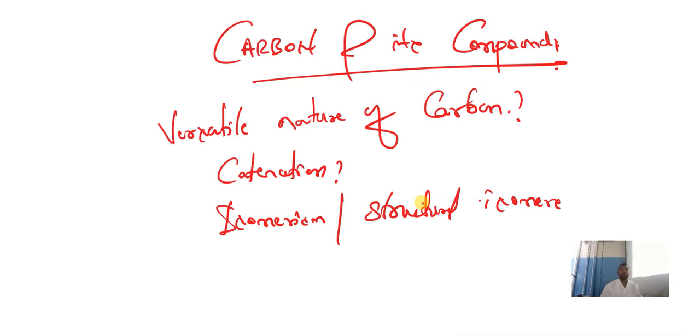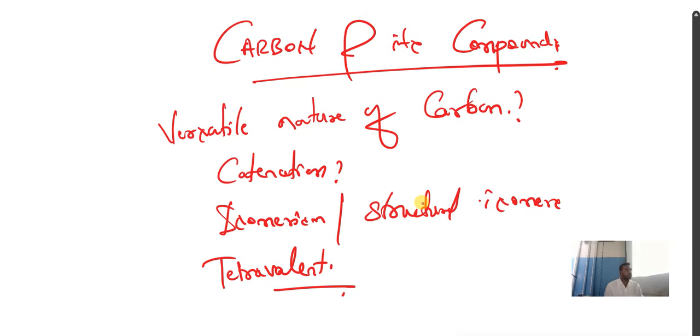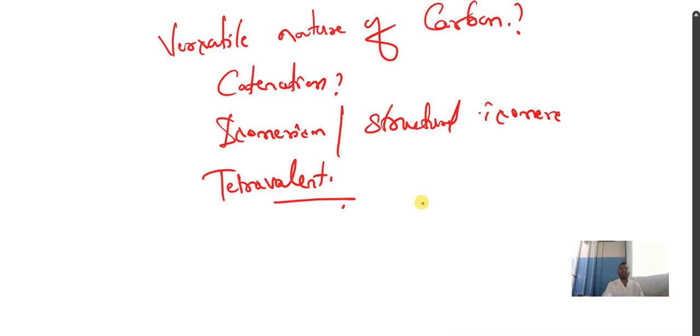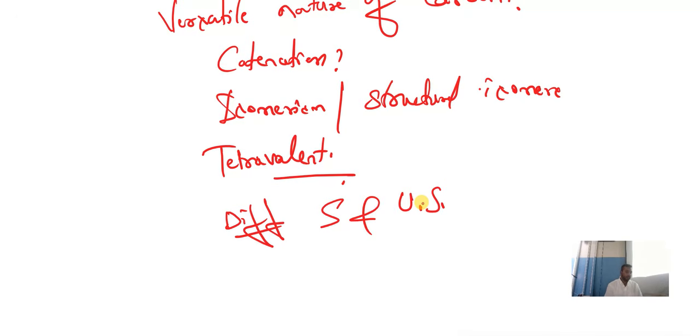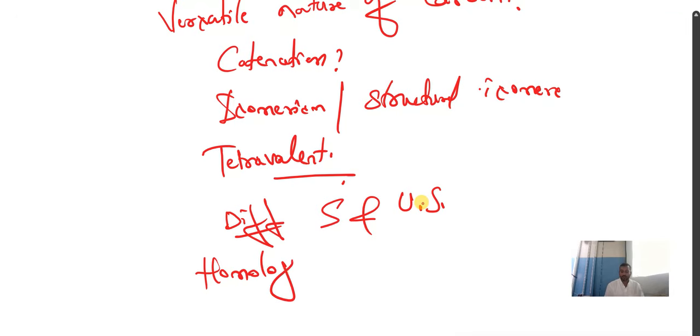And next, carbon is a tetravalent compound. Why? Give reason. Carbon is tetravalent. They may ask you this. And one more thing, the difference between saturated and unsaturated hydrocarbon. And what is homologous series?